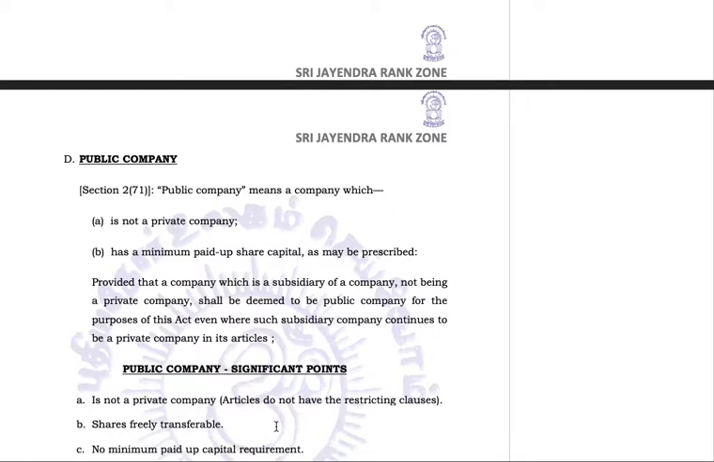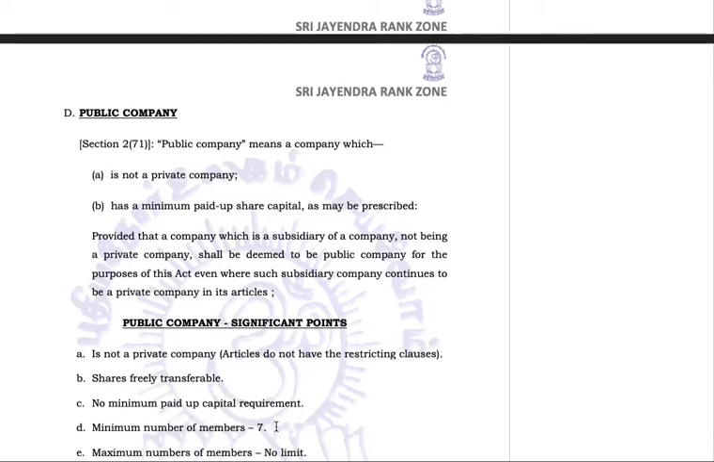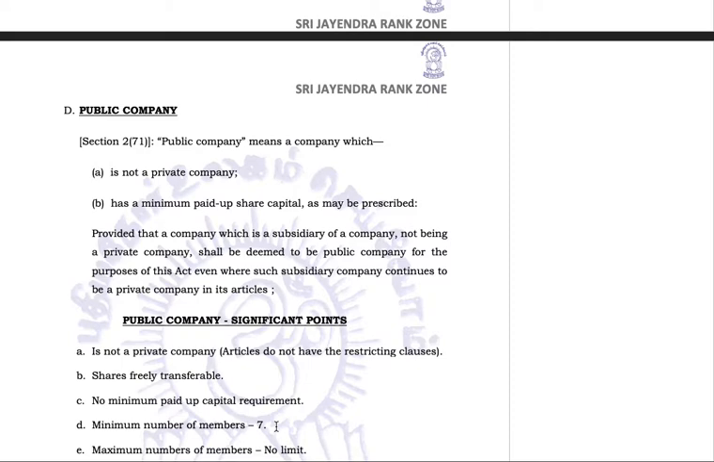Now we'll go to the giant company which we all intend to, which you all tomorrow as budding CAs will definitely like to work with. This is going to be the aim for any CA, to be associated with a public company. Now what is a public company? Public company means a company which is not a private company, first of all, okay.